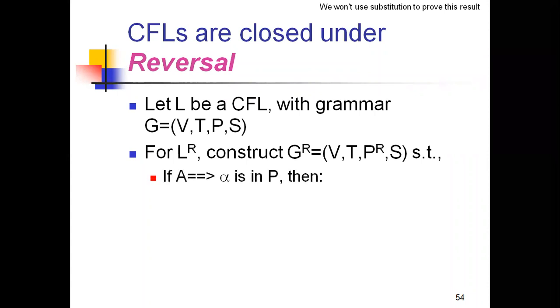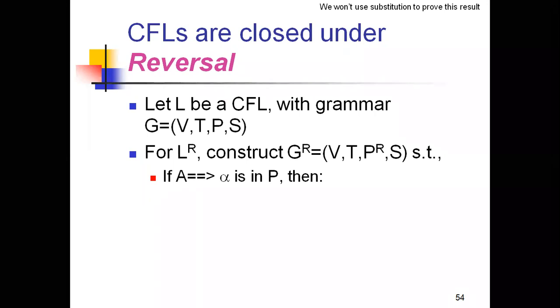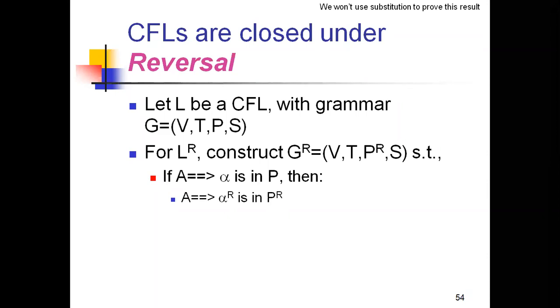Then you need to show that if the production A tends to alpha is in P, then A tends to alpha reversed is in P reversed. That is, reverse every production.